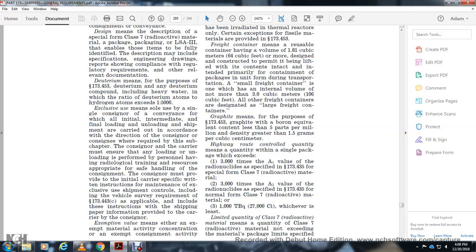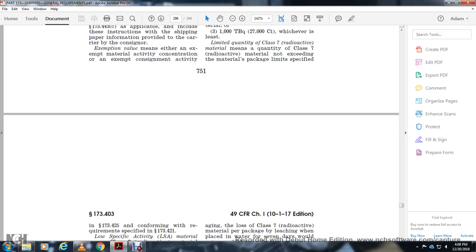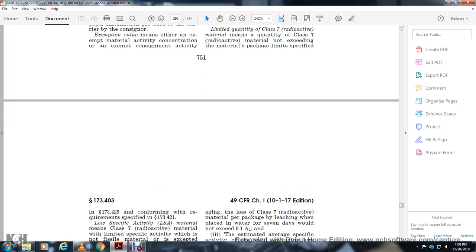Limited quantity of Class 7 radioactive materials means a quantity of Class 7 radioactive material not exceeding the materials package limits specified in 173.425 and conforming with the requirements specified in 173.421.